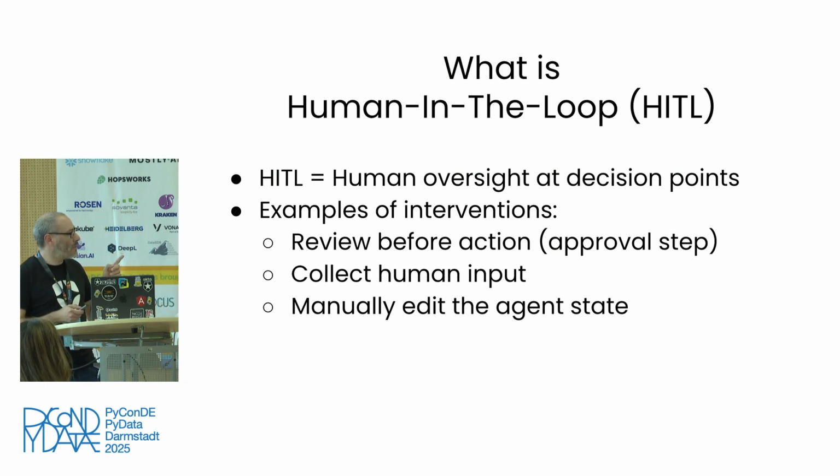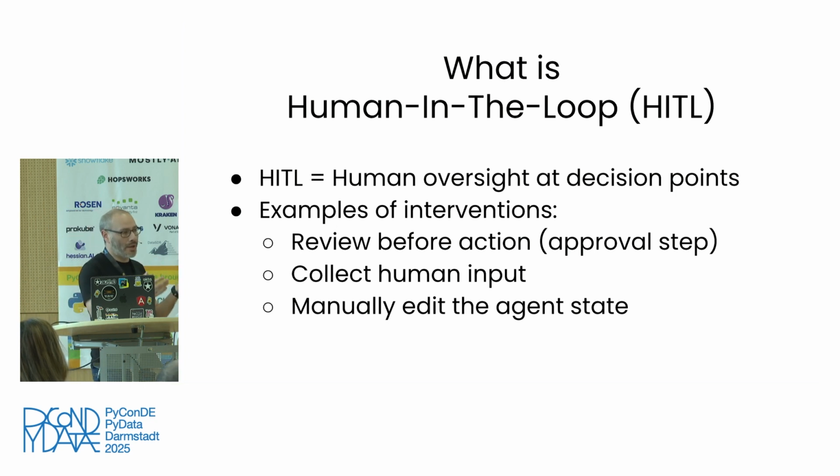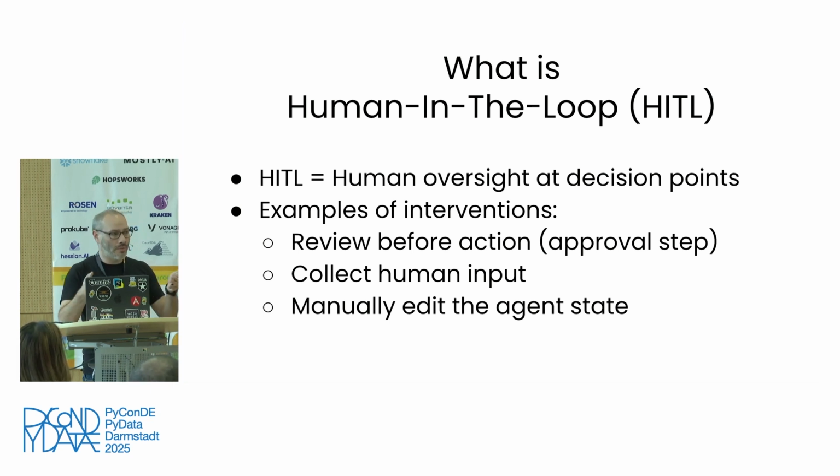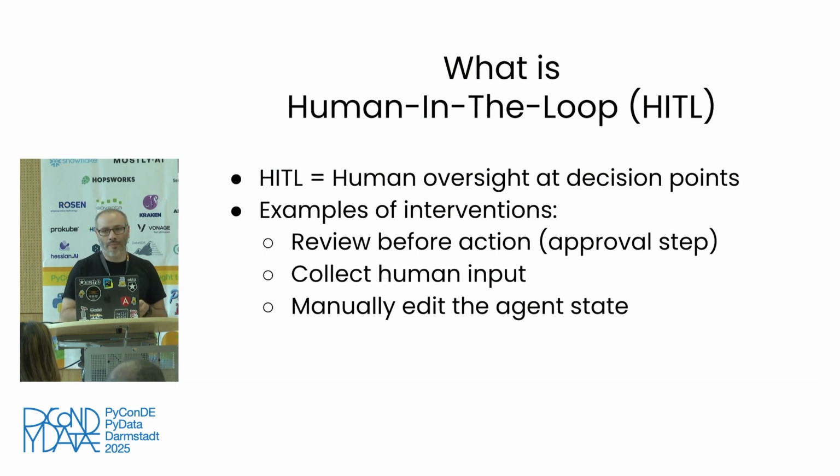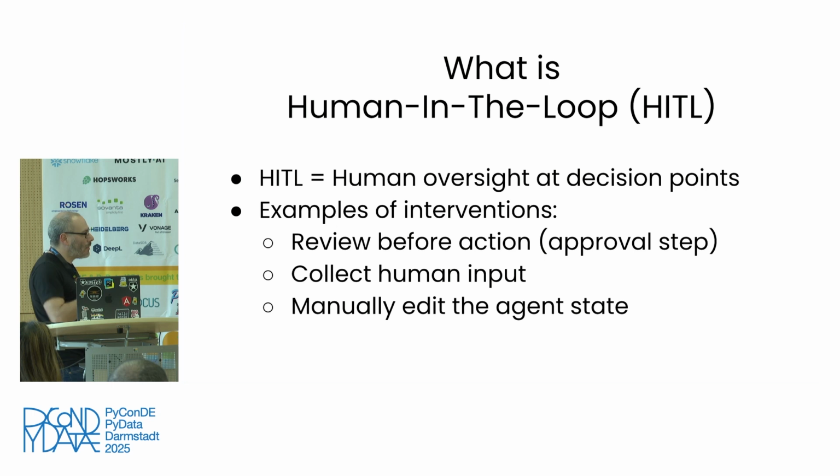And then the third one is to manually edit the agent state. This one is a little bit lesser known, but remember that when you are working with these agents, at the part of planning and tool calling, in each one of these steps, a state was saved. For example, where it was planning to go, the possible destination. Maybe there was a variable with the price. Maybe there was a variable with the airline. There were all these different variables, and now the human can go in there and correct the state so that when it continues the workflow execution, it continues with the right set of data.